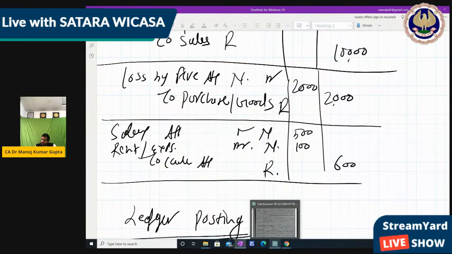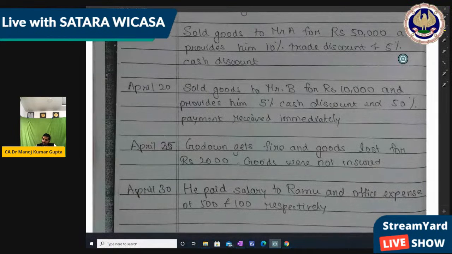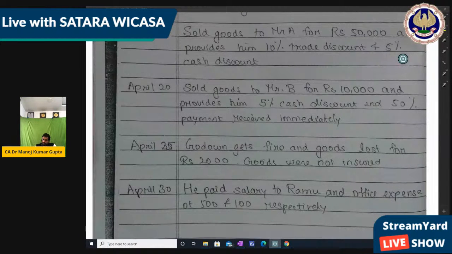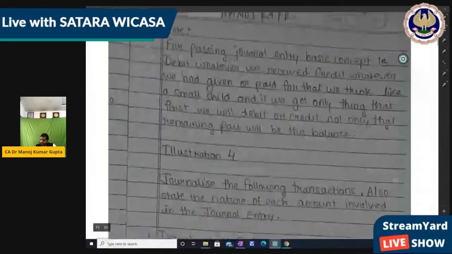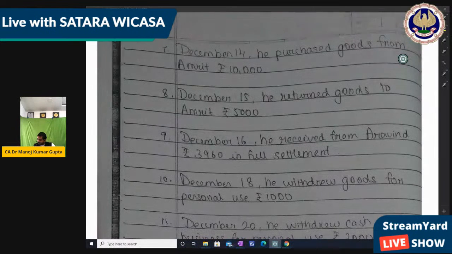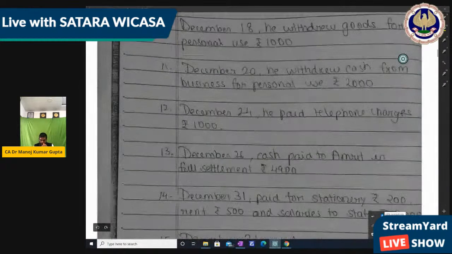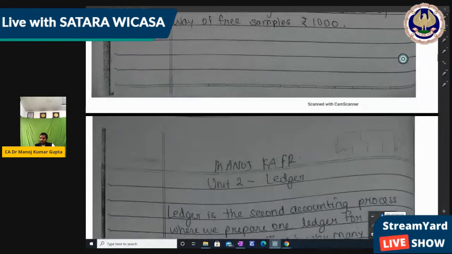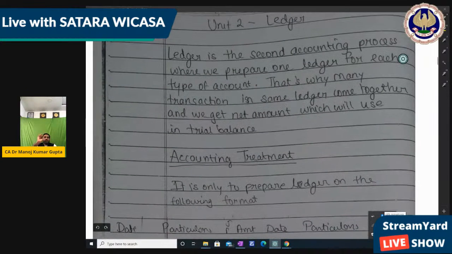For that also we have simple notes. We just read those notes, then we go ahead with the ledger. Yes, ledger posting. Just read that small part. Ledger is the second accounting process where we prepare one ledger for each type of account.